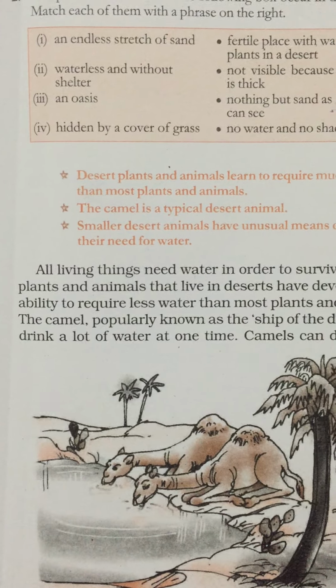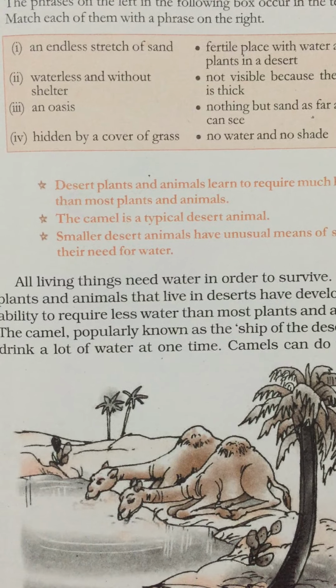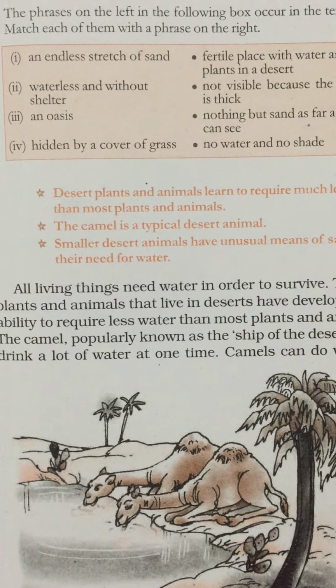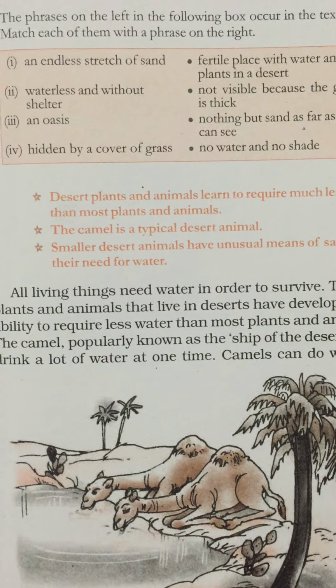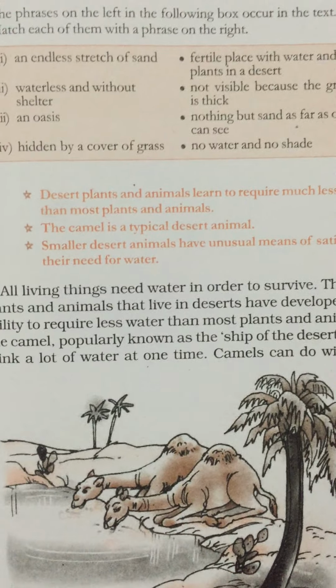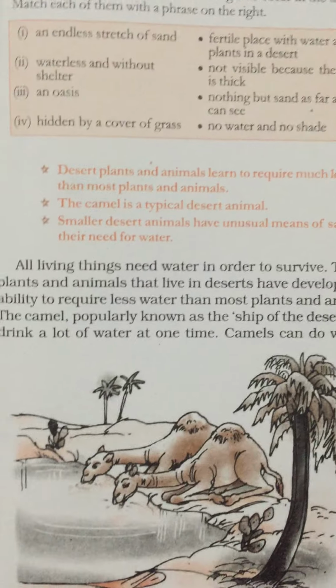And you know how camels can retain water without drinking for so long? Because they do not sweat like we do. We sweat, so we lose water, then we become thirsty. But the beauty of camels is that they do not sweat.